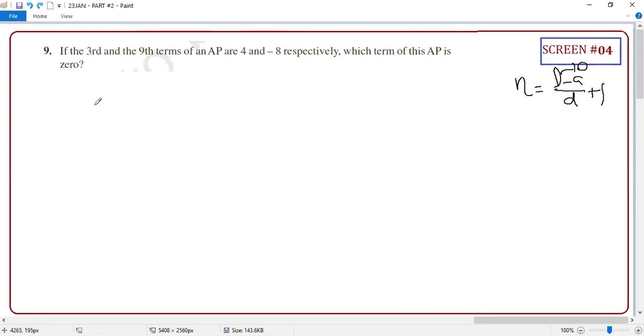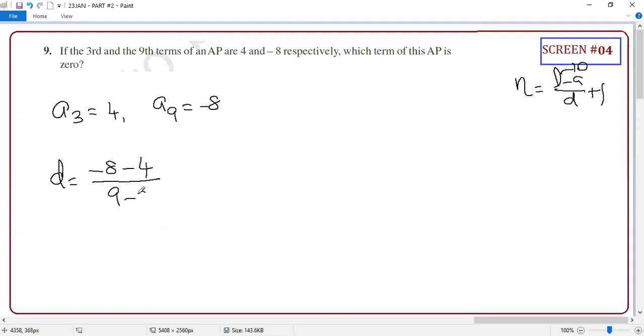Am I right or not? Yes. A3 equal to 4 and A9 equal to minus 8. Guys, from these two terms, you know how to find D. Sometimes people think, sir, minus 8, no problem. I told you, take the later term first. So your A9 first, then A3 second. So minus 8 minus 4, then 9 minus 3. Correct or not? Term difference upon the position difference.